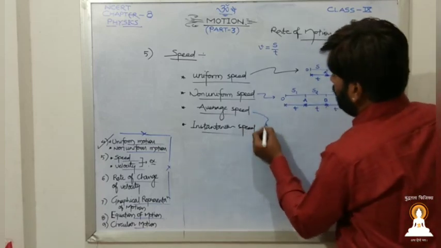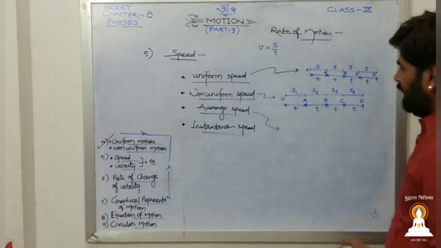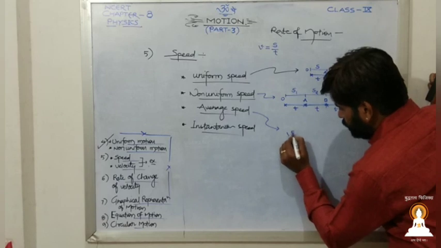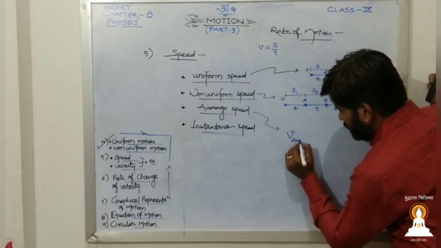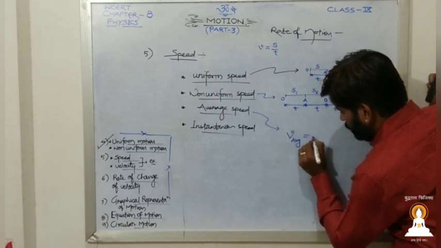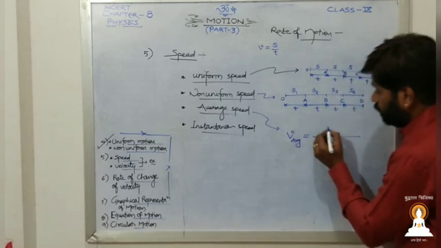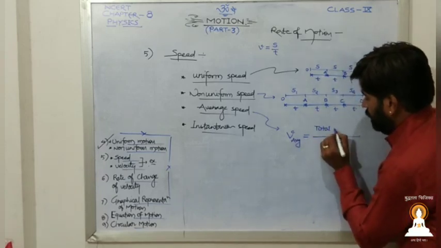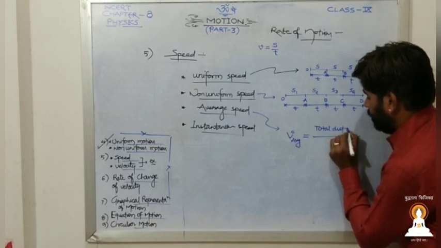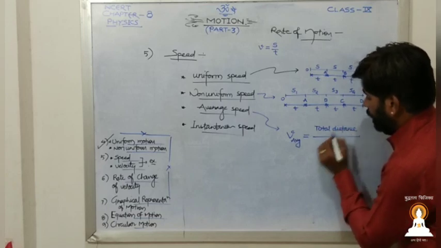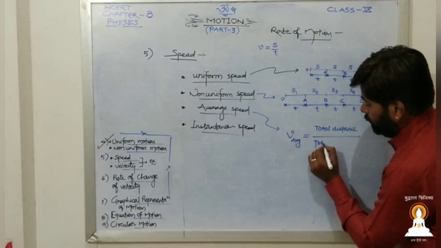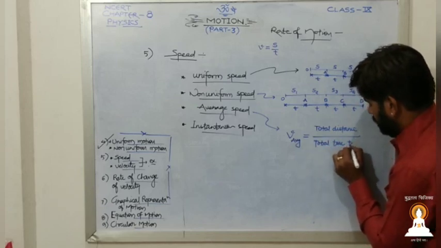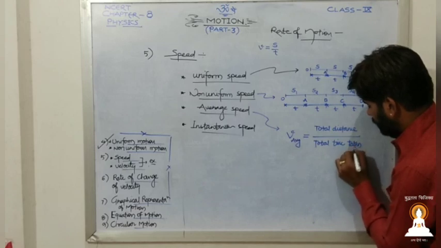Remember, very important. Now average speed. Yes, average speed means what? Very simple. This is also denoted like V AVG. That is equal to what? Total distance upon total time taken. Total distance upon total time taken.